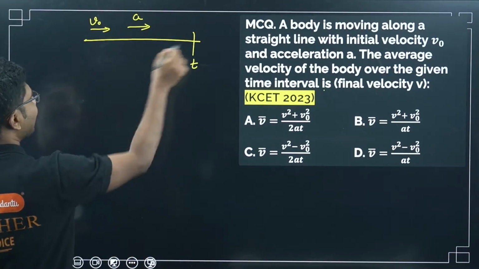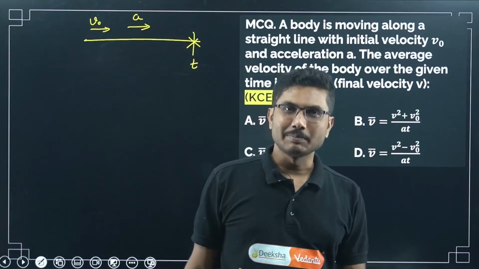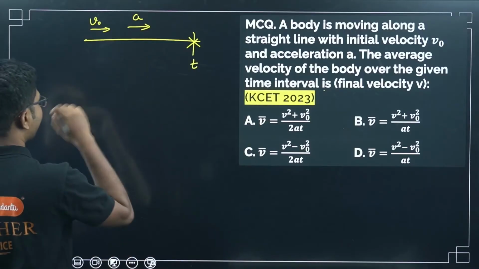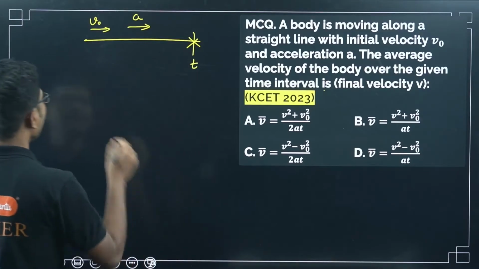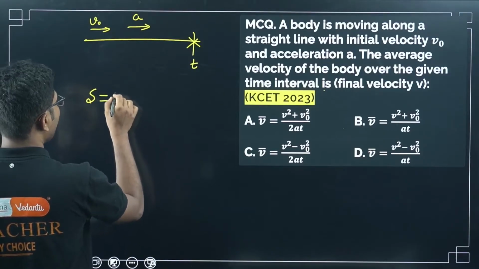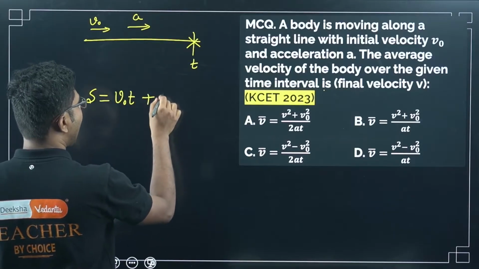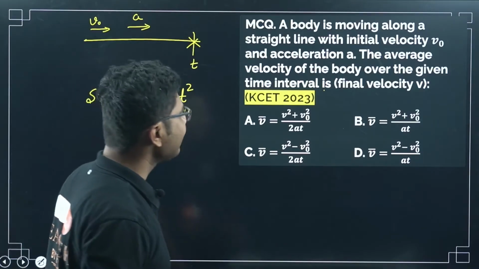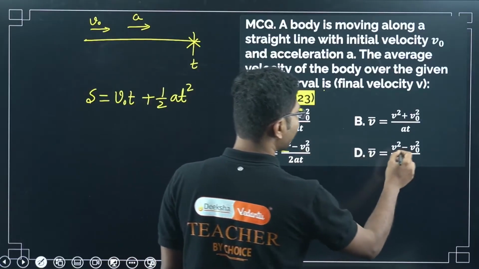We know that the final velocity is not important in this case. What we will try to do is find the displacement. The formula for displacement when an object is moving with acceleration is s equals v0 t plus half a t square. But they have also given options in terms of the final velocity v.